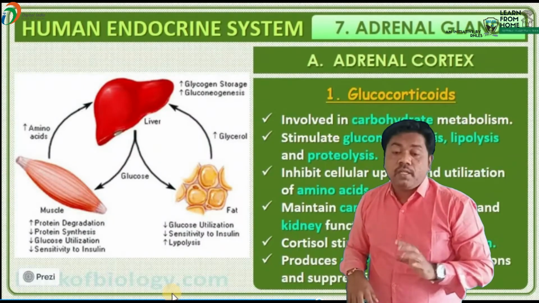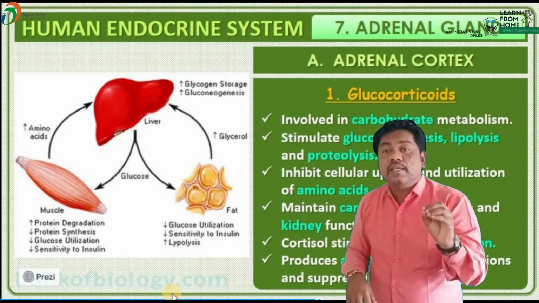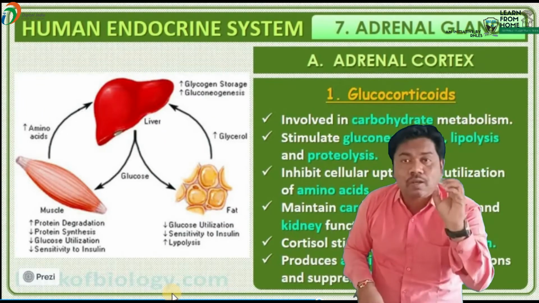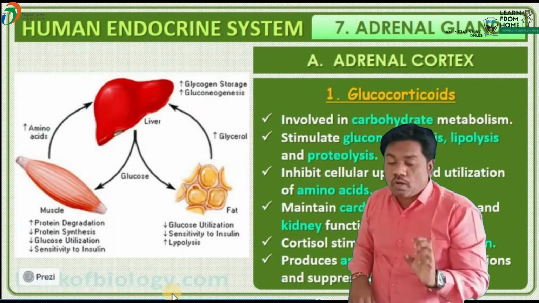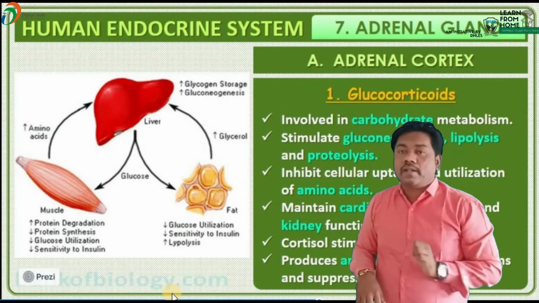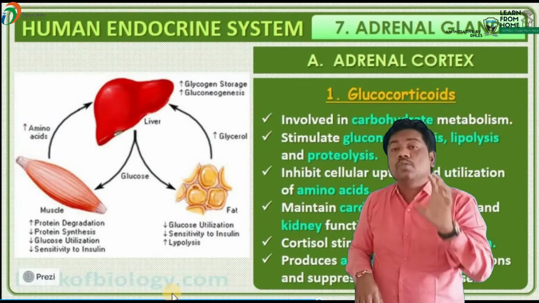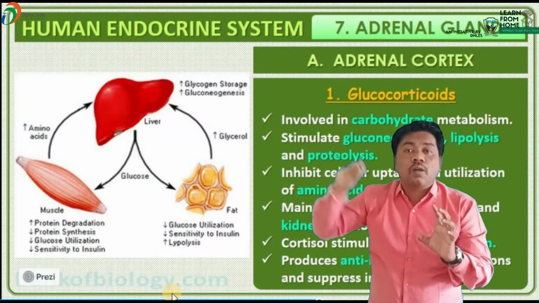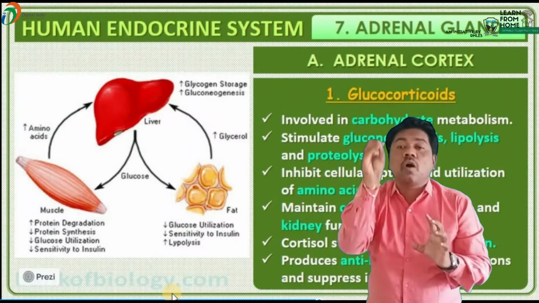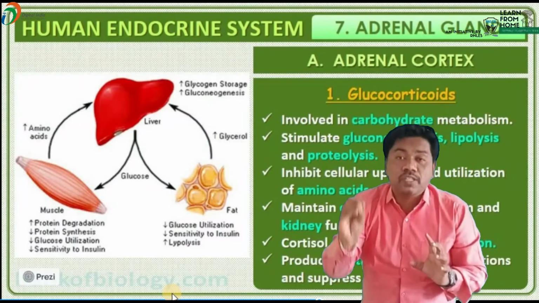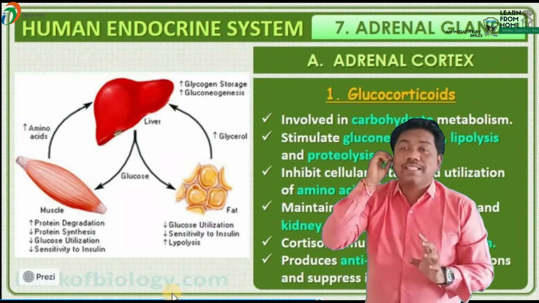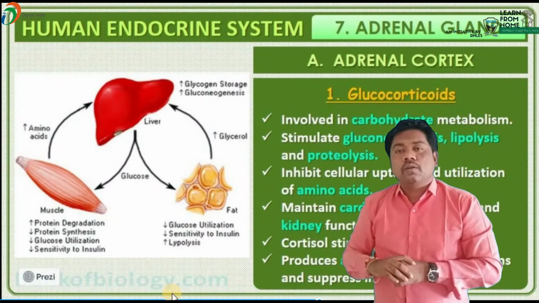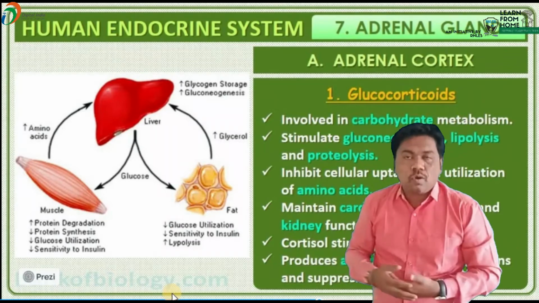Very important, beta. Cortisol is also known as the stress combat hormone. Which hormone is known as a stress combat hormone? Cortisol. It is also known as a life-saving hormone. Which hormone is known as a life-saving hormone? Cortisol is known as both the life-saving hormone and the stress combat hormone.